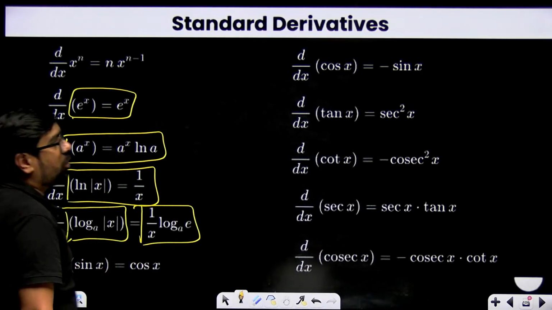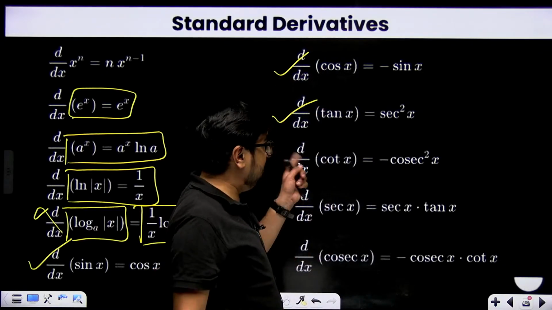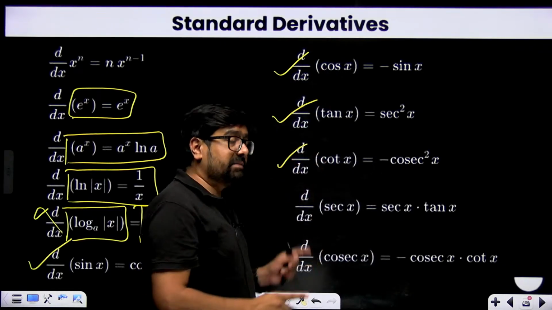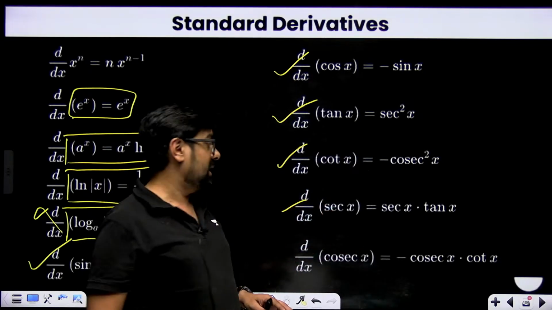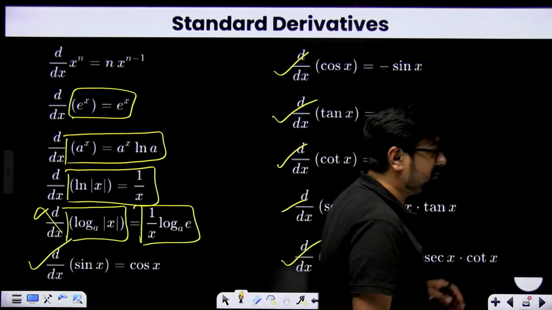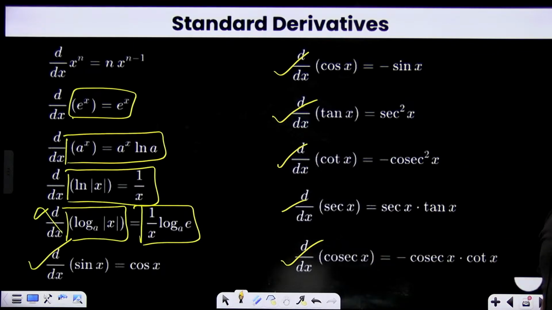Sin x derivative will be cos x, cos x derivative will be minus sin x. Tan x derivative is sec square x. Cot x derivative is minus cosec square x. Sec x derivative is sec x tan x. And the last, cosec x derivative is minus cosec x cot x. Please revise them once before you go to the exam. You never know where they'll be used.